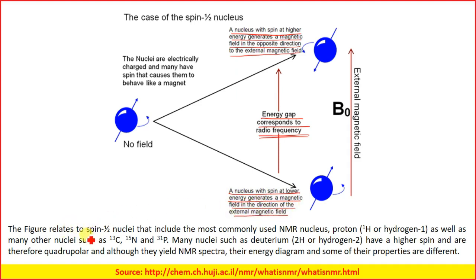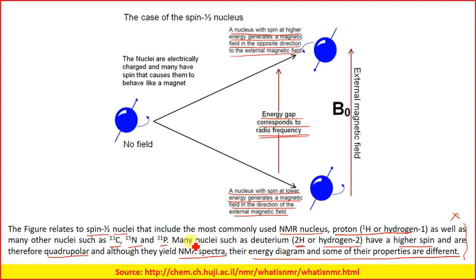The figure relates to spin half nuclei, which include the most commonly used NMR nucleus, the proton, as well as many other nuclei such as C13, N15, P31. Many nuclei such as deuterium, 2H, have a higher spin and are therefore quadrupolar, and although they may yield NMR spectra, their energy diagram and some of their properties are different.